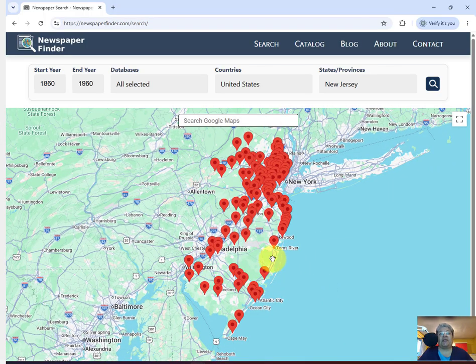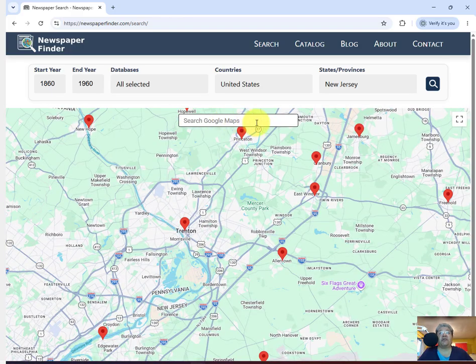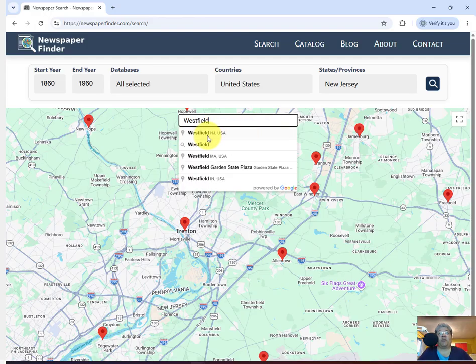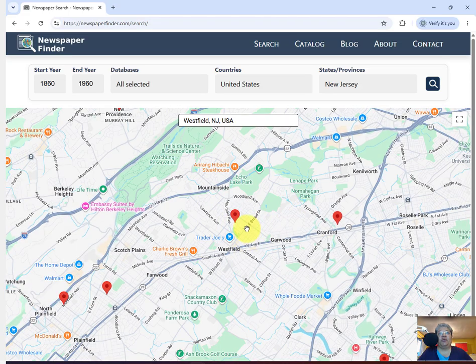So all of those red circles are a place where there is a newspaper in a database that Newspaper Finder has indexed. So I'm going to scroll in. I'm going to use this box, search Google Map. Now, when I was initially using this tool, I thought this might jump me into Google Maps, so I was reluctant to use it. But what it actually does is, you see how it recognizes Westfield, New Jersey, USA? When I click that place, it actually jumps me to Westfield on the map itself.